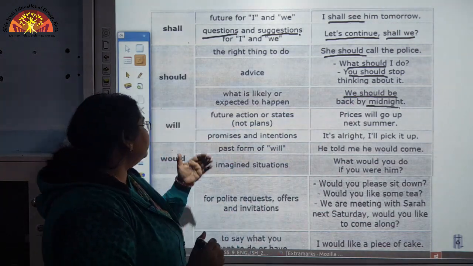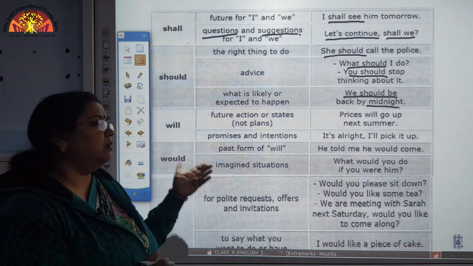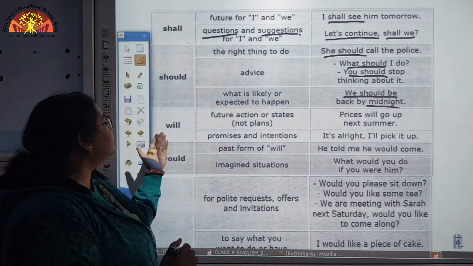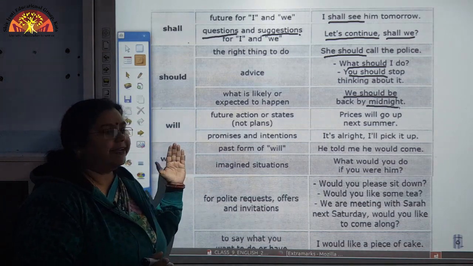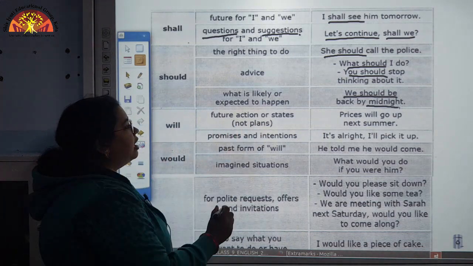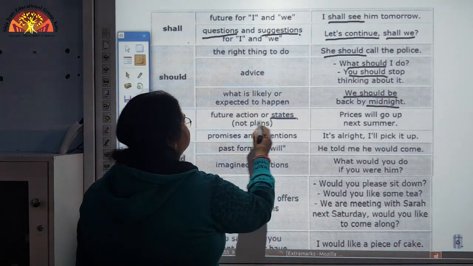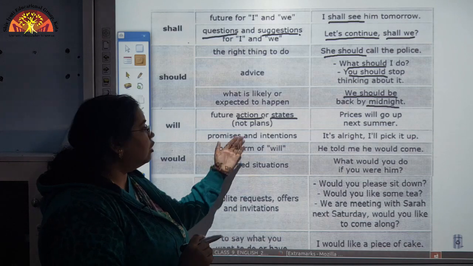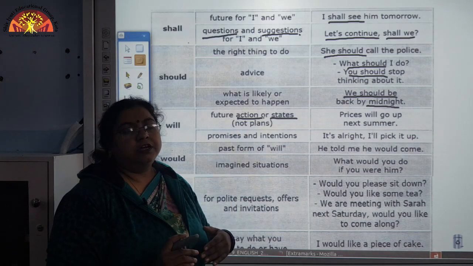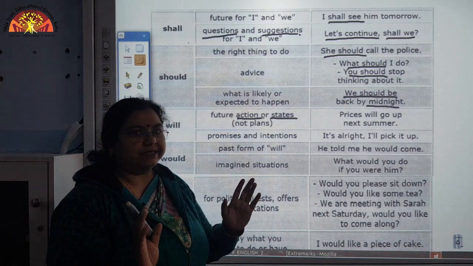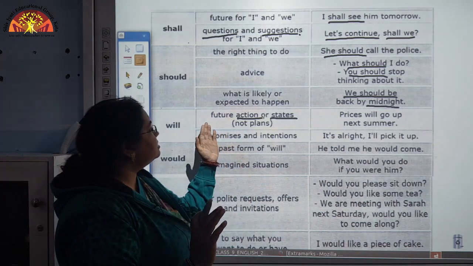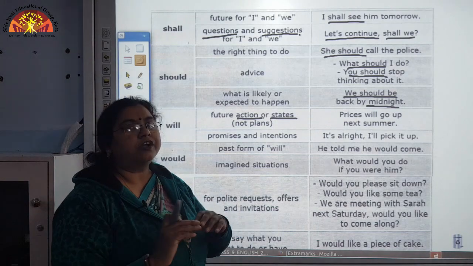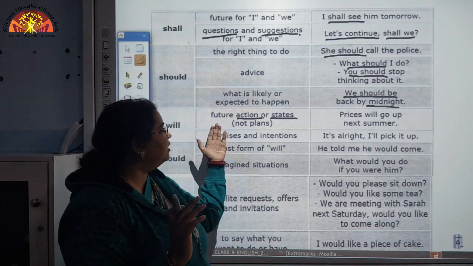Now, another modal, a very important one, which is also used to express future action, is will. It expresses a future action or state, not plans. We are not talking about plans, they are just giving a firm action. Whenever we are talking about action, then only we use will.